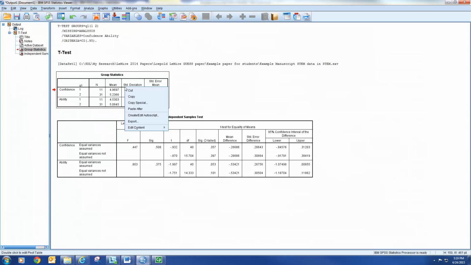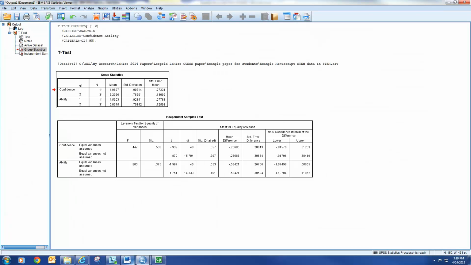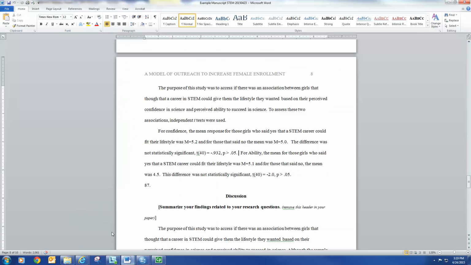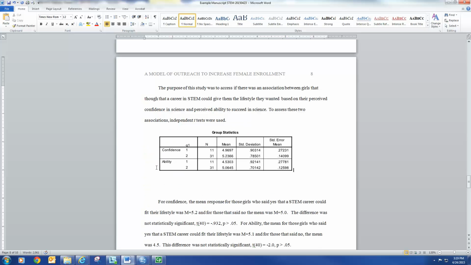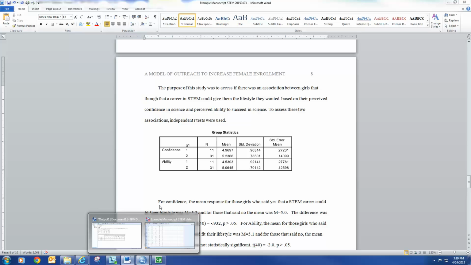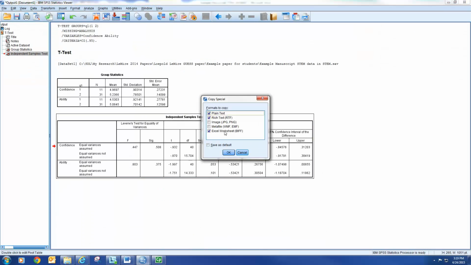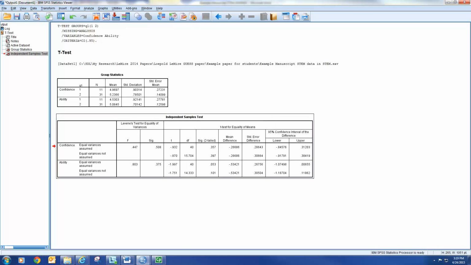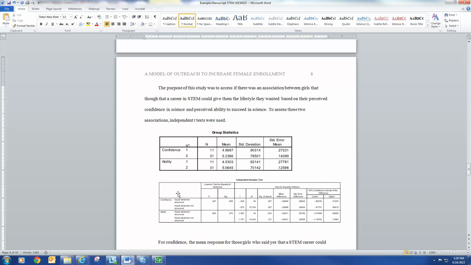Okay, so why don't I just go ahead and bring this over? So I'm going to copy special. There's different ways to copy it. I like to copy it in as a metafile. And I'm going to paste this right into my document here so we can look at this more closely. Okay, and then I'm going to go get the other one as well. You don't have to paste yours in. I'm just doing this so we can talk through the analysis. Okay, so I'm going to paste that right into the document here.